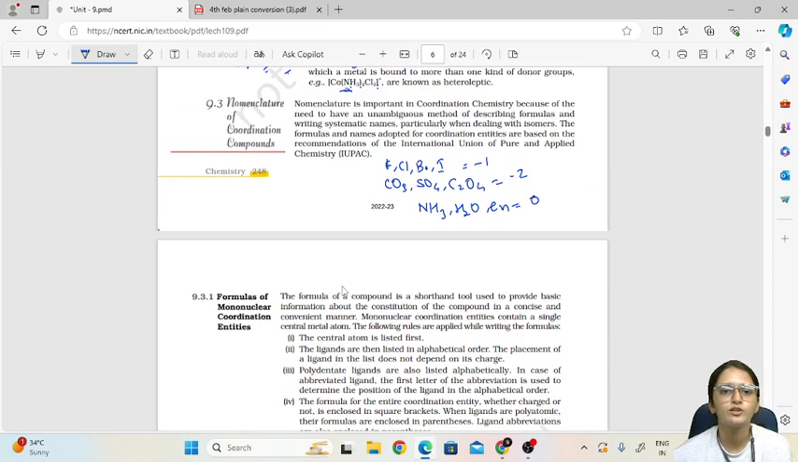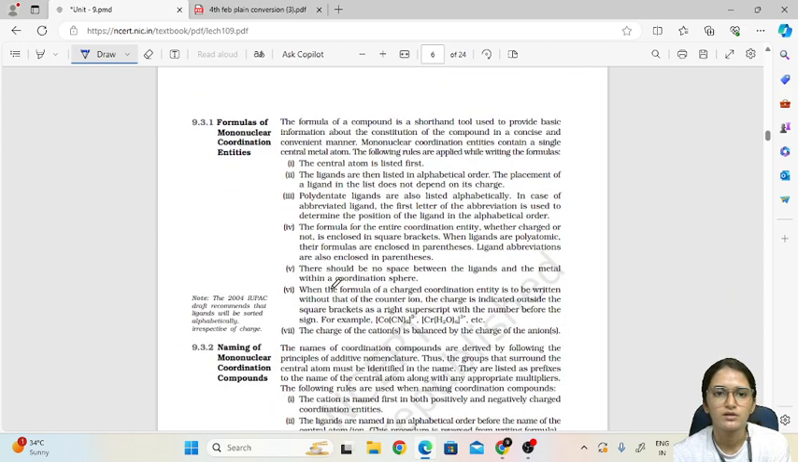Then we will move on to the nomenclature of coordination compounds. For nomenclature there are some rules. First of all, formulas of mononuclear coordination entities. How to write the formula? Central atom is listed first, in the square bracket. Ligands are then listed in alphabetical order, meaning after the central metal atom you can put the ligands. Placement of a ligand in the list does not depend on its charge.